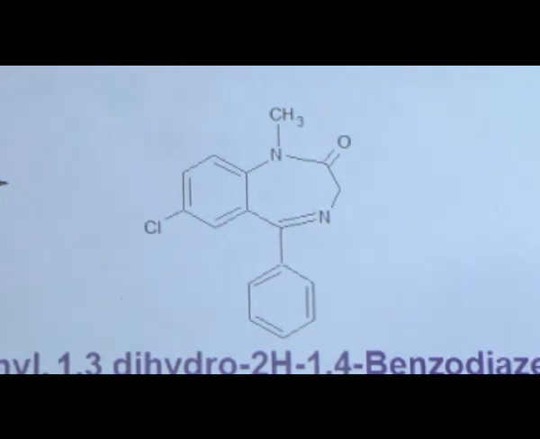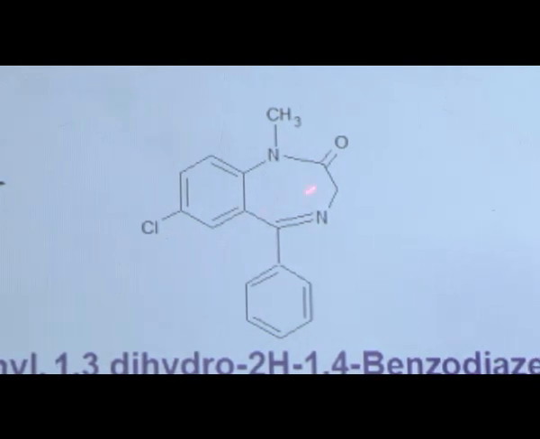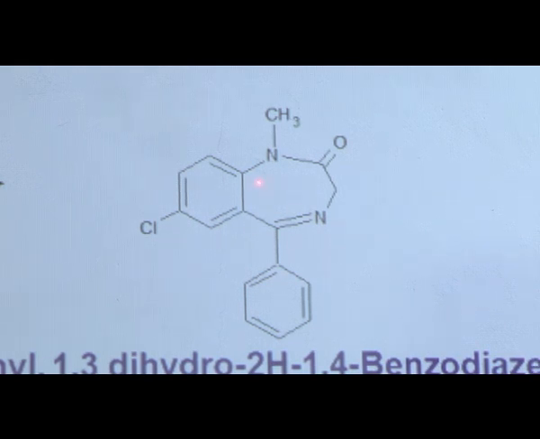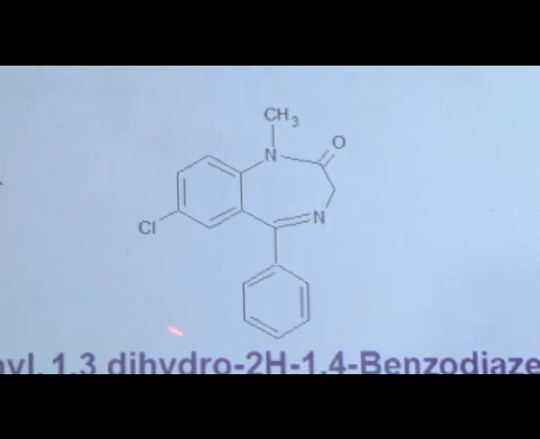Diazepam is a very simple structure to remember. That is, the benzodiazepine nucleus is at the center, that is called ring B. To this a benzene ring is attached, that is called ring A, and at the fifth position there is another phenyl group, that is, the fifth position is substituted with a phenyl group. So that is the basic structure of diazepam, which is a derivative of benzodiazepine.